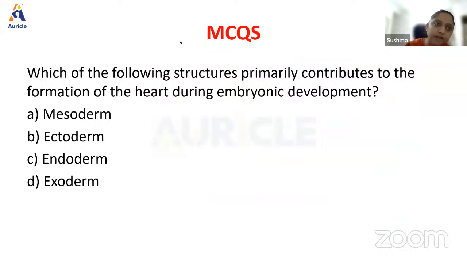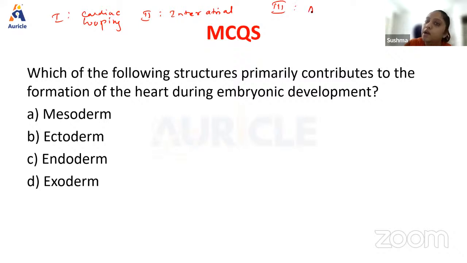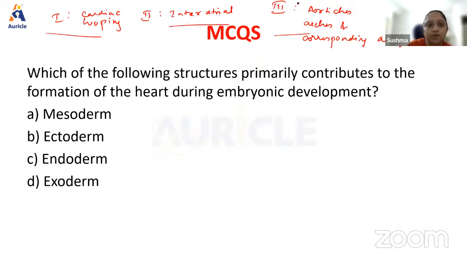What is necessary for your level is, number one, knowing about cardiac looping, how the bending takes place so that there is rearrangement of chambers. Number two, we should know about the interatrial septum formation, which is very important. That's where questions come from. Number three, knowing about aortic arches, just a little introduction of aortic arches and corresponding arteries. This is all you need to take away from today's class. If you know that much, it's more than enough for you. These are the three points you will have to know.